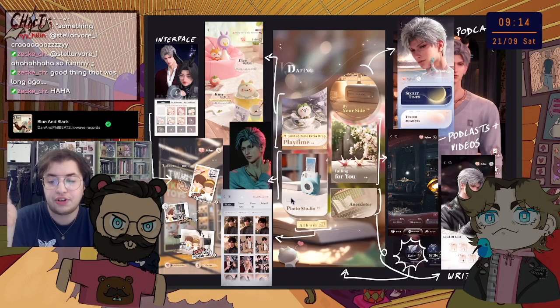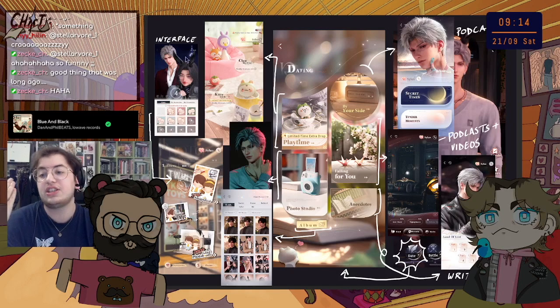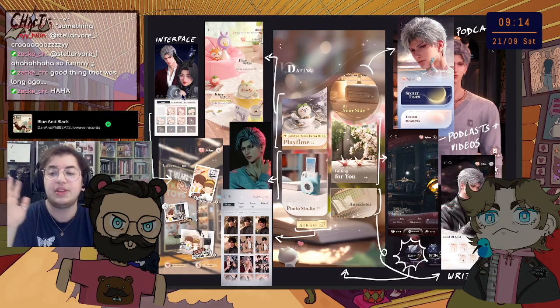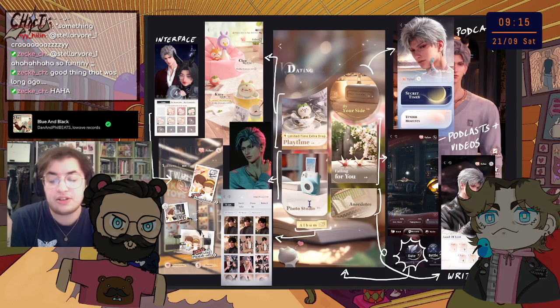Then we have the photo studio. It is what it says. You have different options of photos. Snapshot is just taking pictures. It's this interface, so you have little poses, you have your character, you have the dating character, and then you take pictures together. You can change the background, you can change the outfits, you can change your outfits, you can change the poses, have fun. And under the photo studio, you have the album, with all the pictures you've taken, either in the game or in the photo shoot things.